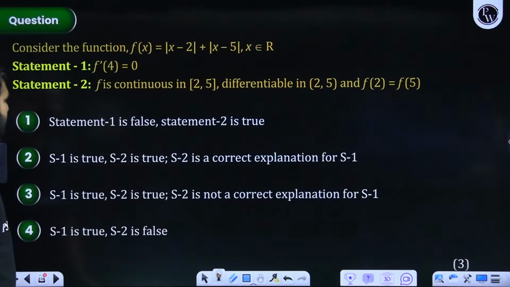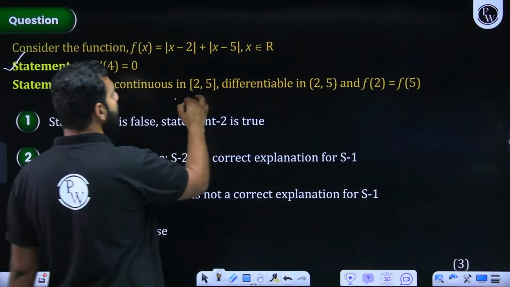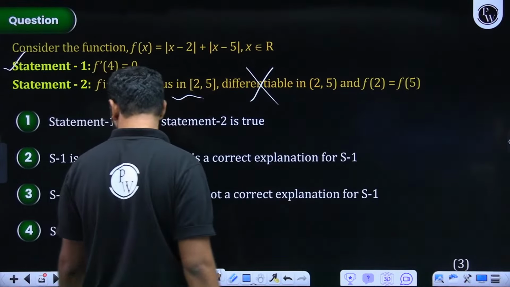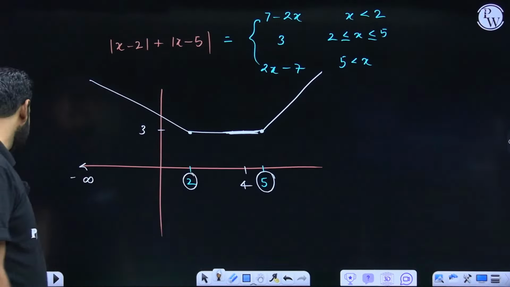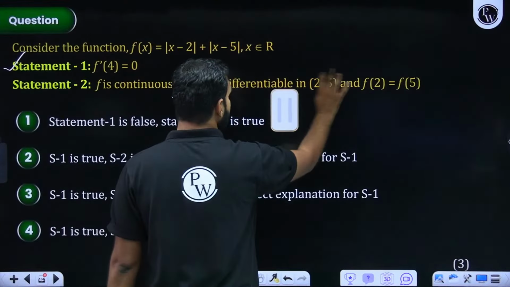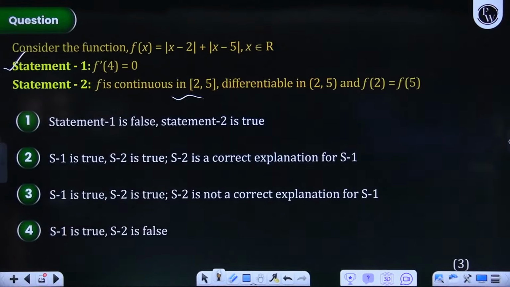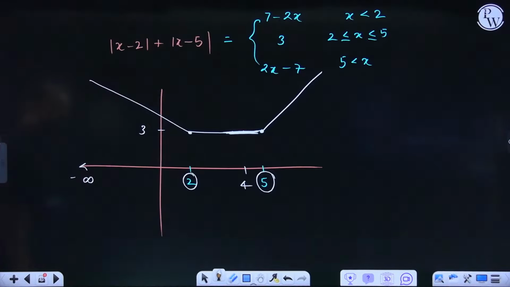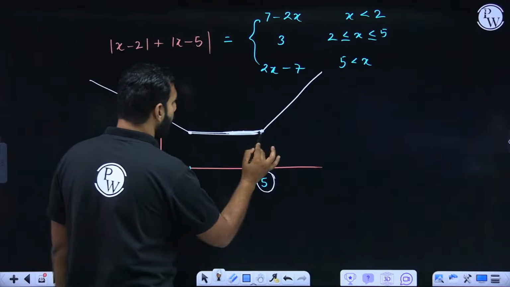So that clearly tells me that f dash 4 will be 0. It is continuous in 2 to 5, differentiable in open interval 2 to 5, and f of 2 and f of 5 are equal. Yes, I think that is true. That is definitely true because it is differentiable in open interval 2 to 5.